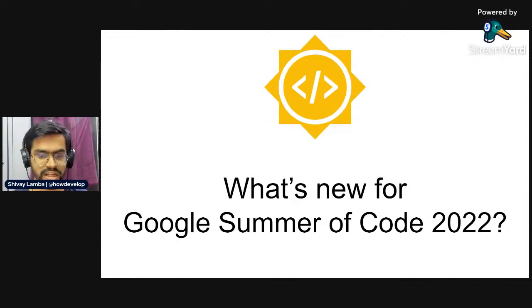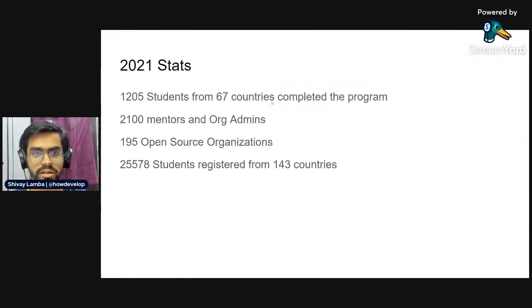The first thing we're going to talk about is a brief look at the 2021 stats. A total of 1,205 students from 67 countries completed the program. There were more than 2,100 mentors and admins from the different organizations which took part, and a total of 195 open source organizations took part in Google Summer of Code 2021.